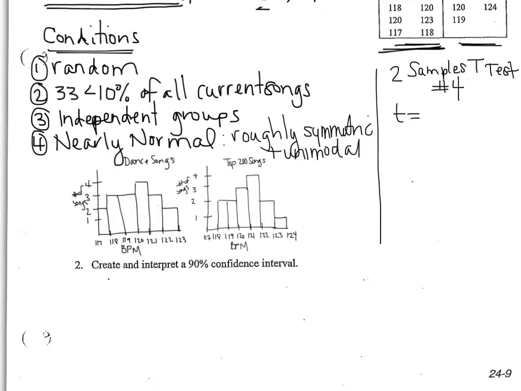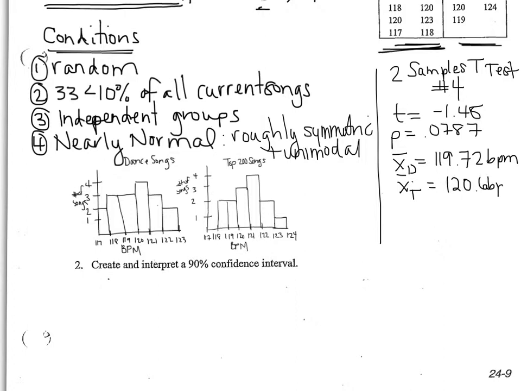Information you should see reported. Your T is negative 1.45. My P is 0.0787. DF stands for degrees of freedom, but we're not going to talk about that either. Our X1, so that's our mean for our dance songs, was 119.72 beats per minute. And our mean, instead of a 1 or a 2, I'm going to put a T and a D. So dance songs mean, top 200 songs mean was 120.6 beats per minute.